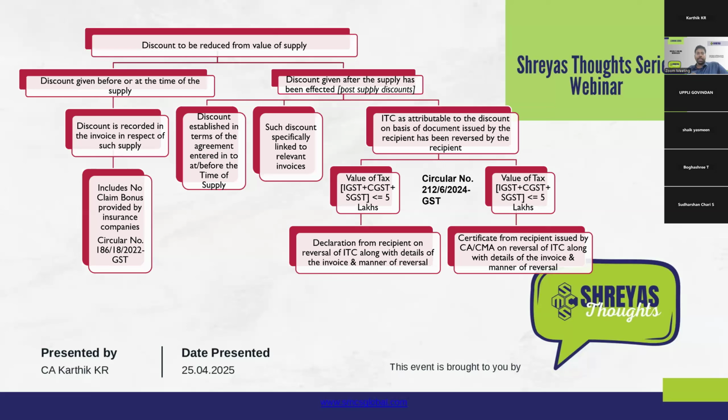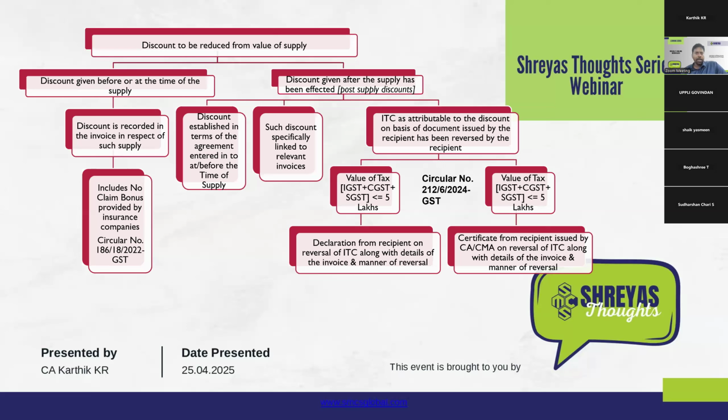However, in case of post-supply discounts, the issue is not as simple because at the time of supply, the discount is not known. It could be due to various reasons. We will see wide interpretations and surplus relating to post-supply discounts in a few minutes. But just for one example, it is generally prevalent for industries to give volume discounts. That is, if we purchase, say, 10,000 kgs within a year, then after the 10,000 kgs, for each kg we'll get a total discount of 50%, including the 10,000 kgs that was earlier purchased. That is very much possible.